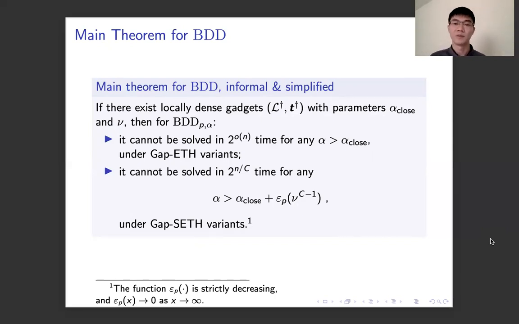Recall that for smaller parameter alpha, the BDD problem is easier, and thus the hardness for the BDD problem is stronger. So here, if we have a smaller alpha close parameter or a larger nu parameter, we get a stronger hardness result for the BDD problem. This is intuitive since a smaller alpha close parameter and a larger nu parameter correspond to a somehow denser gadget.